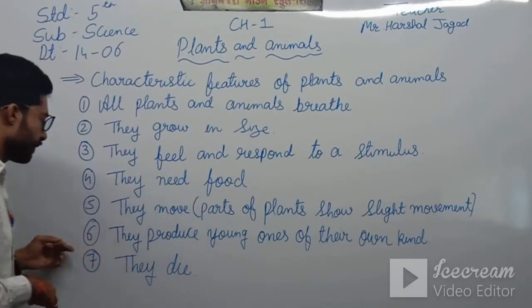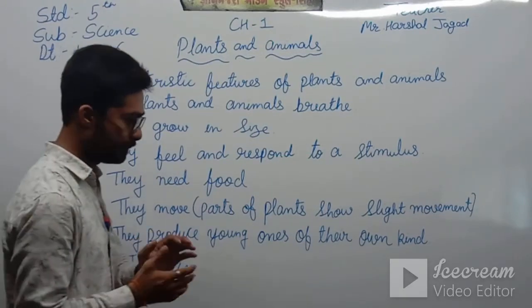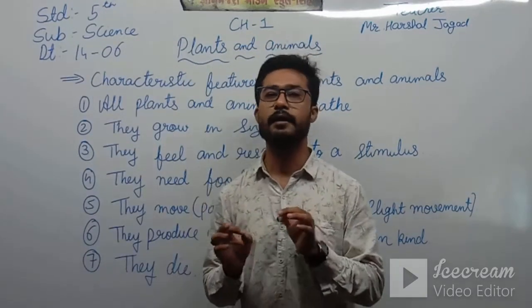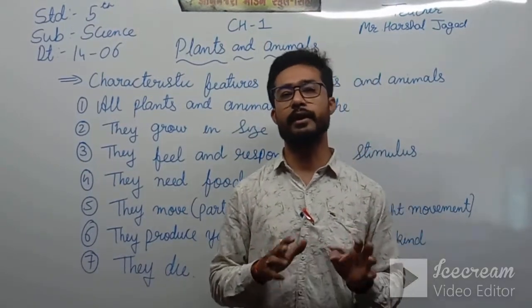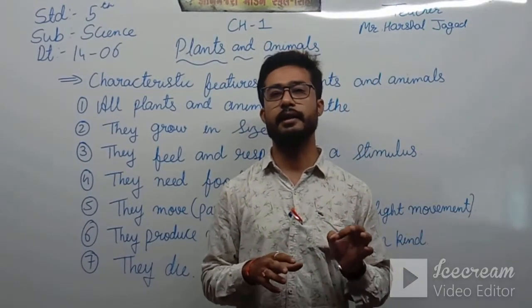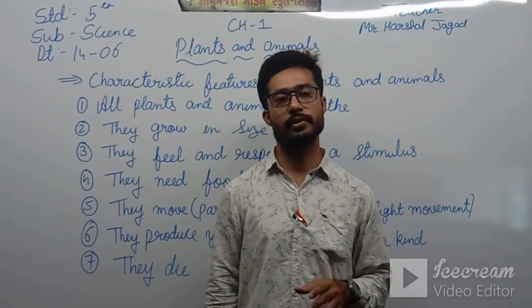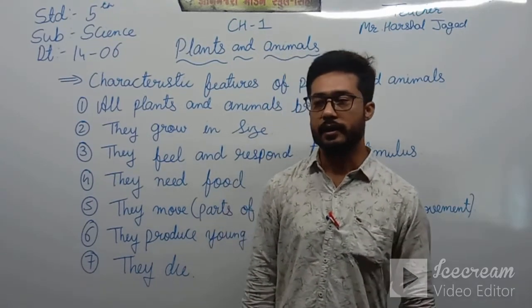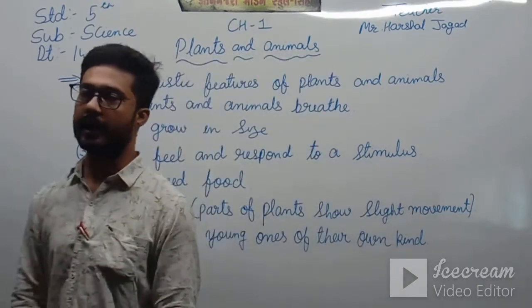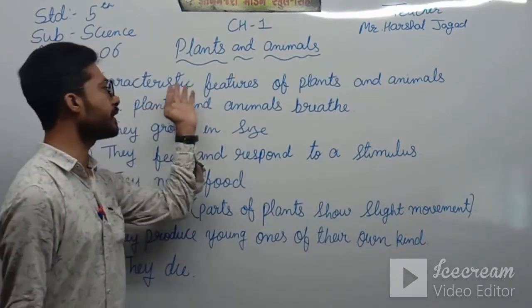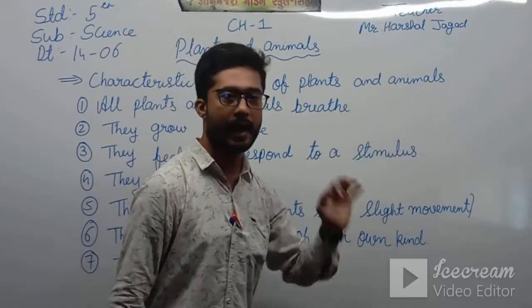Then they die. So we all know that all living things have to die one day. In that way, the animals and plants also die. Okay, so here are some of the characteristic features of plants and animals.